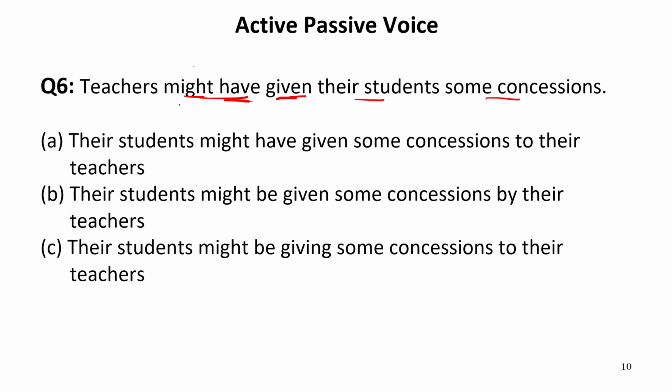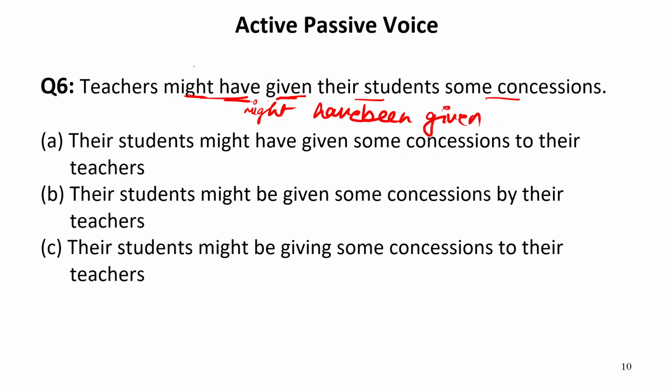To convert this, we need the be form after might. So it should be written like might have been given. So in the passive structure of this sentence, we need might have been given. So these are the requirements of the passive sentence.